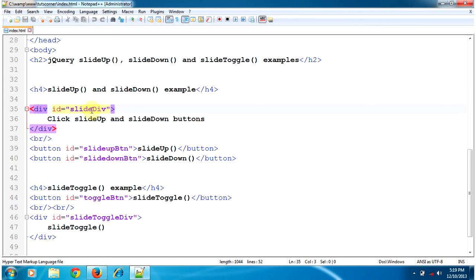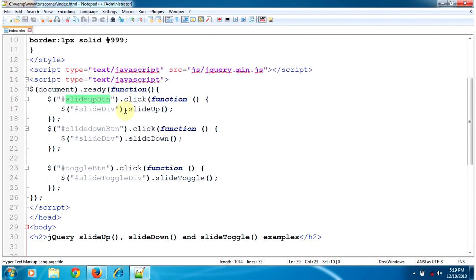This is a div with ID slideDiv, and we have two buttons. Button 1 is for slide up the div, and its ID is slideUpBtn, and when we click on this button, this section of code will be executed.